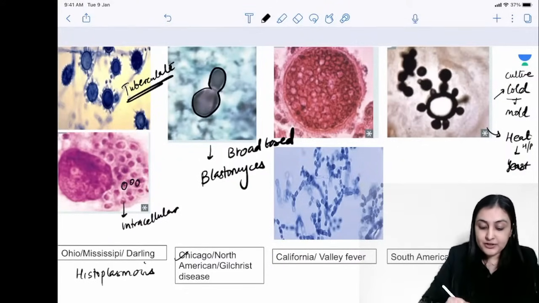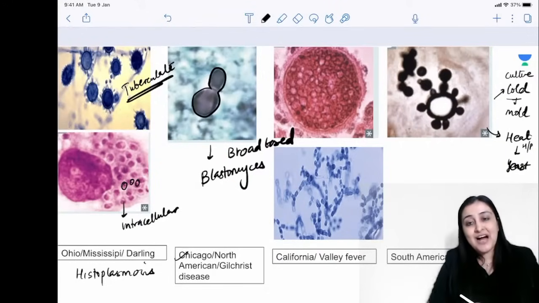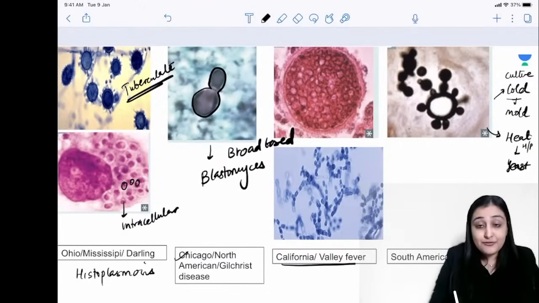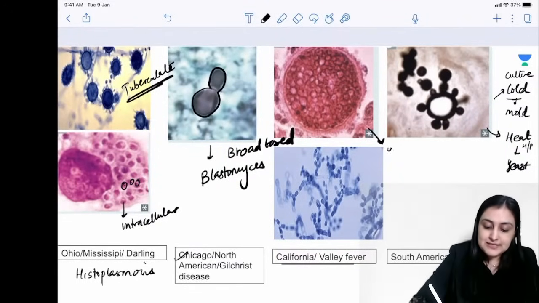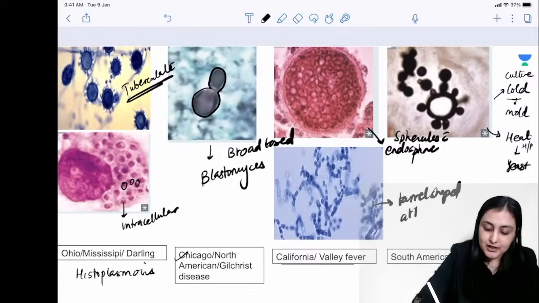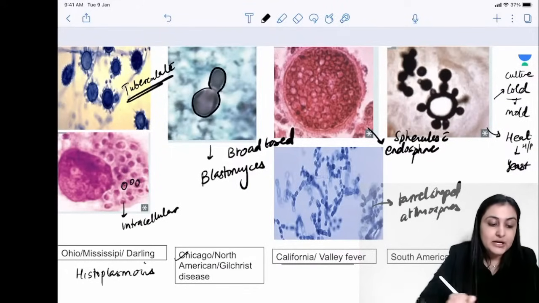Then very important, coccidiomycosis, which will have arthralgias, rheumatism basically, also called California or valley fever or desert rheumatism, because valley and California. And what do you see? You see these endospores here. You see spherules with endospores, and you see these barrel shaped arthrospores, right? Both of which are repeat questions.